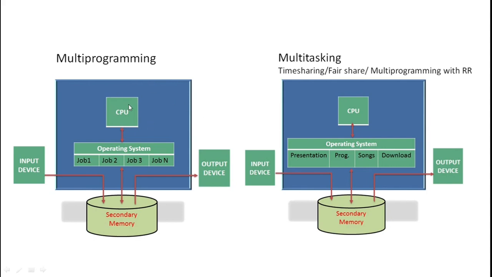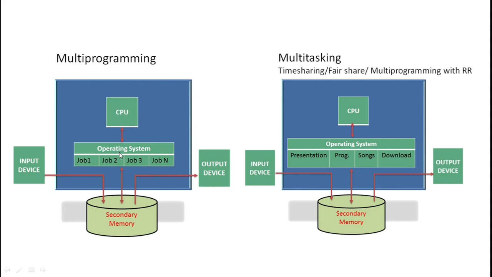Suppose you have one CPU, you can execute only one process at a time. Suppose you want to execute two processes in parallel at the same time, then you need to add one more CPU, and this is not possible in multi-programming and multitasking. So the name is multi-programming, but at a time one program is in execution. Same thing, the name is multitasking, but at a time only one task is in execution.